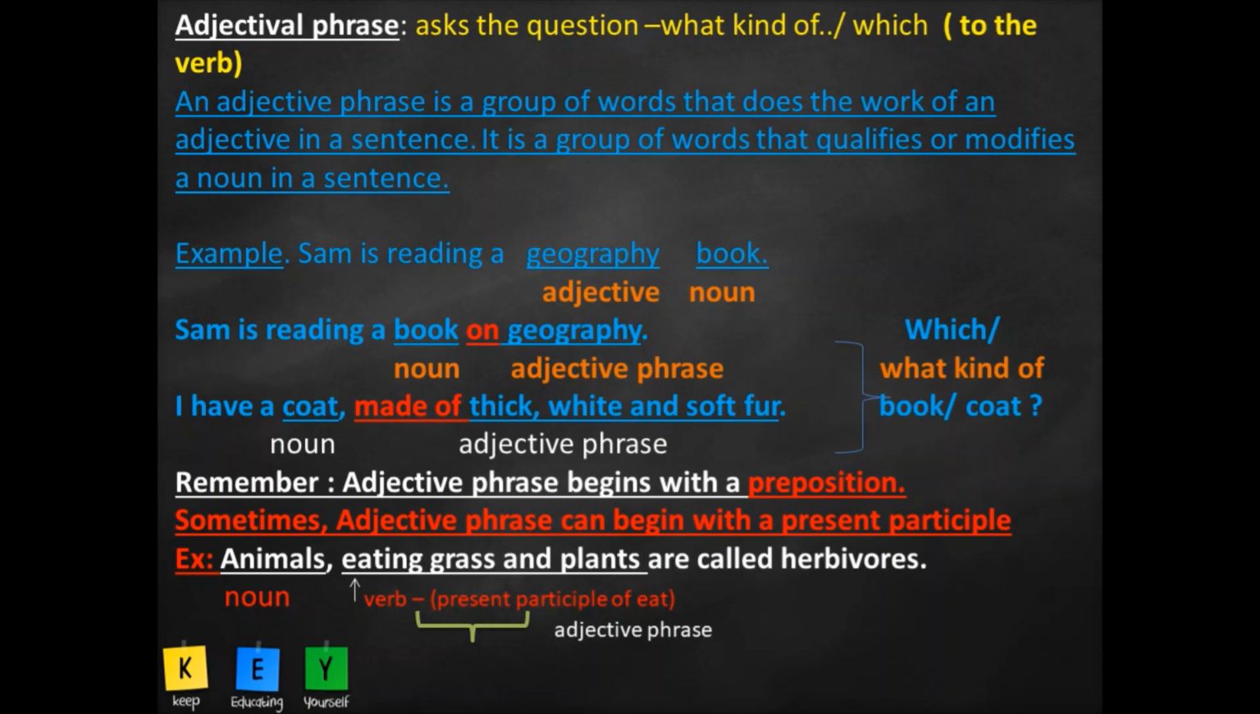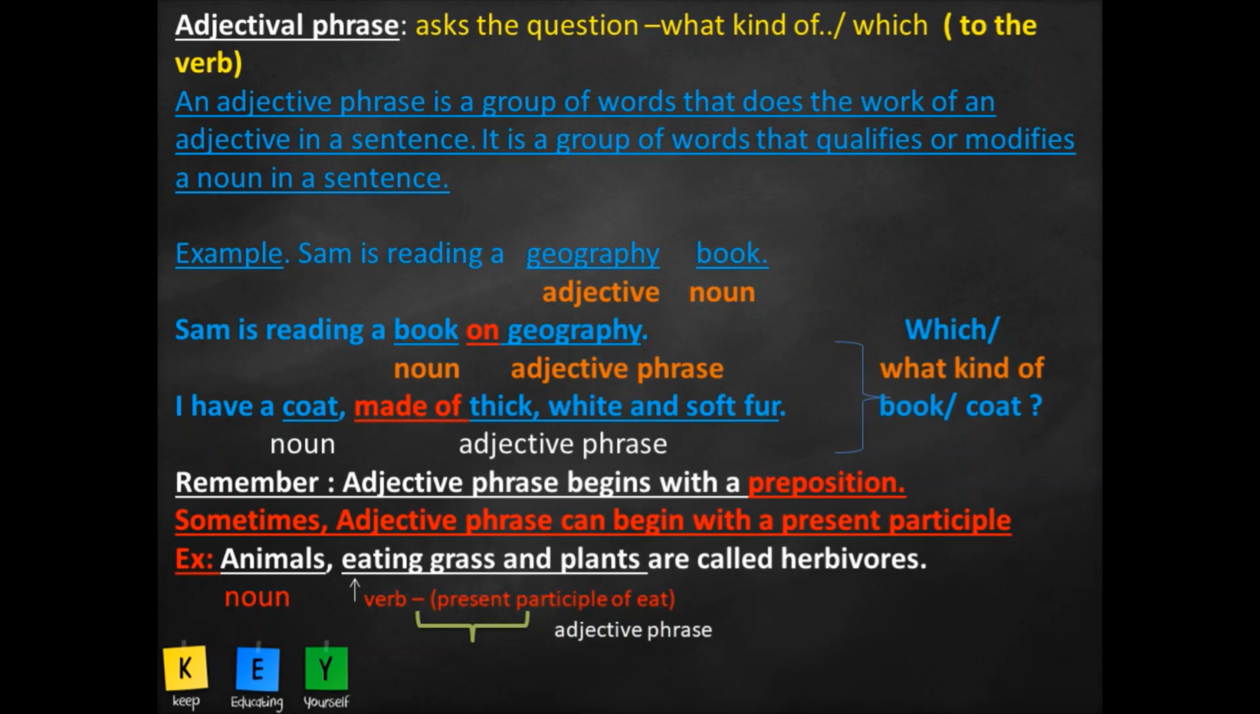Now, understand this, that just as we had for the noun phrase a question that could give the answer, similarly, we have the question for the adjective phrase. And what is that question? The question is what kind of or which. Now, this question you need to ask to the verb, right? Just as you used to ask what to the verb to find out the noun phrase, similarly, to identify the adjective phrase, you should ask either what kind of or which to the verb.